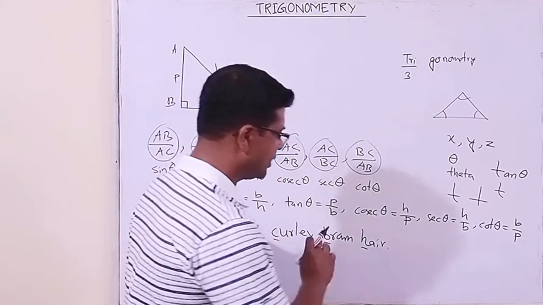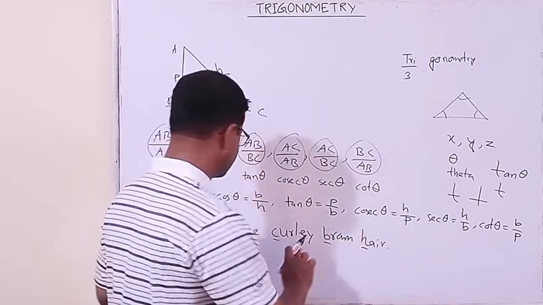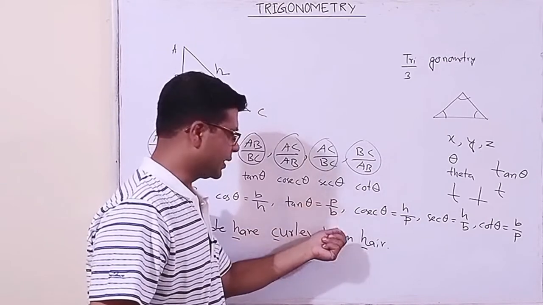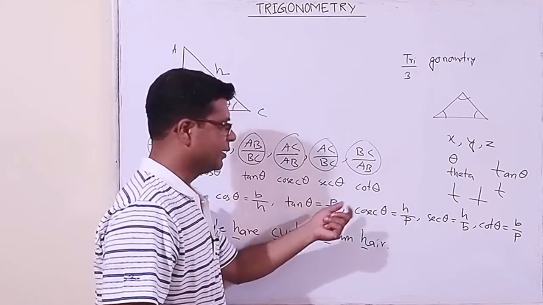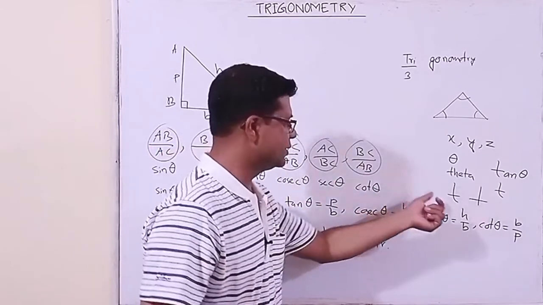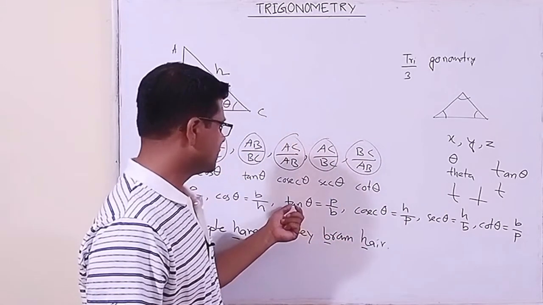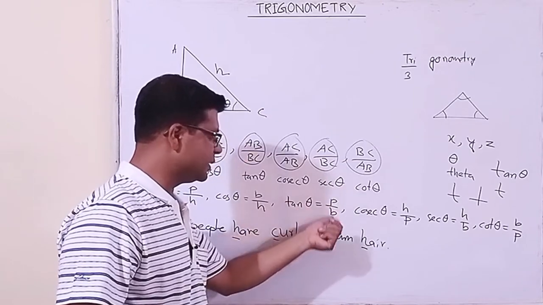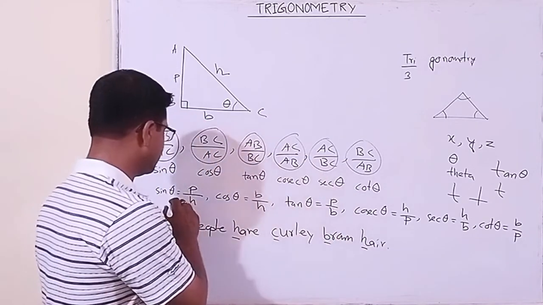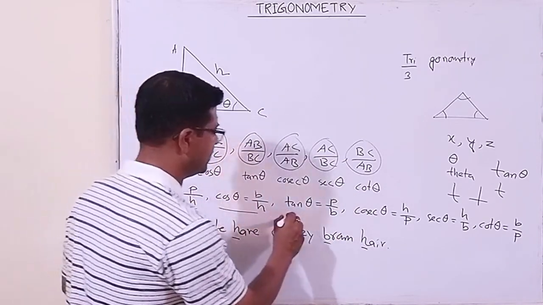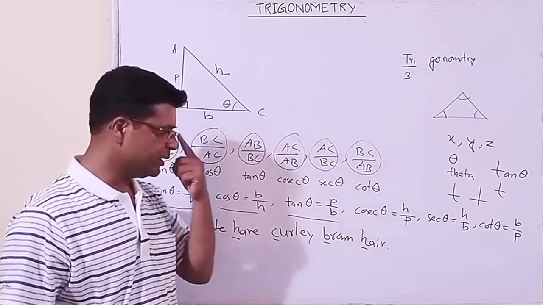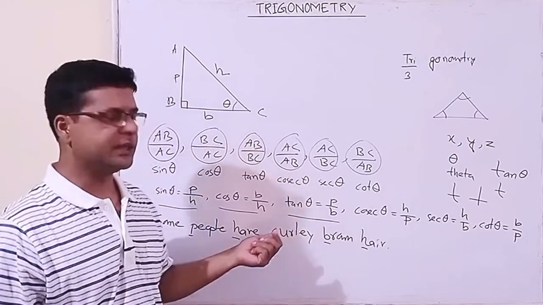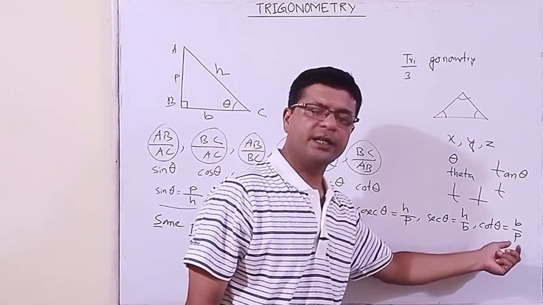Otherwise the full sentence is: some people have curly brown hair, turns permanently black. I do not teach my students to learn that also, because in the alphabet T, perpendicular by base is there. So we have learned the first three trigonometric ratios, and the rest three are too easy.